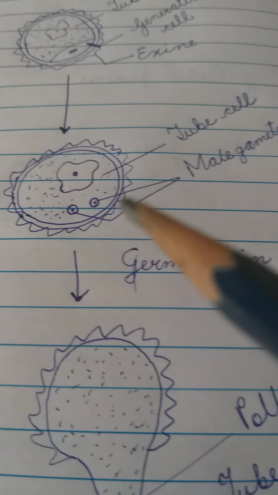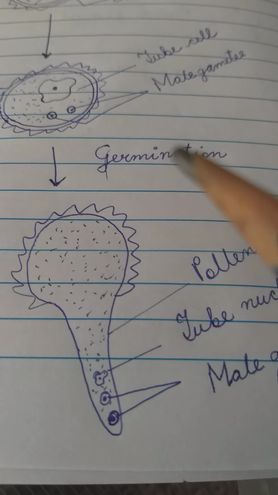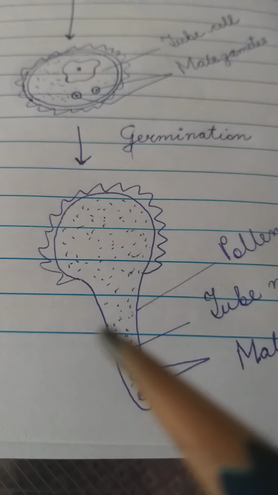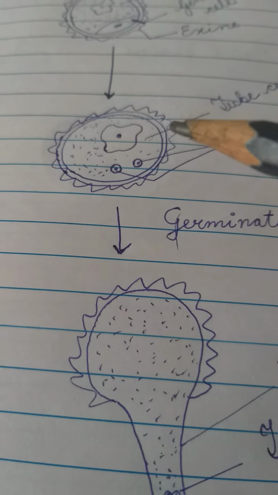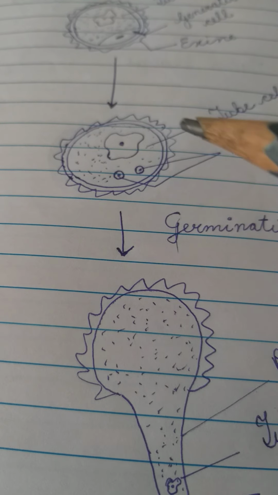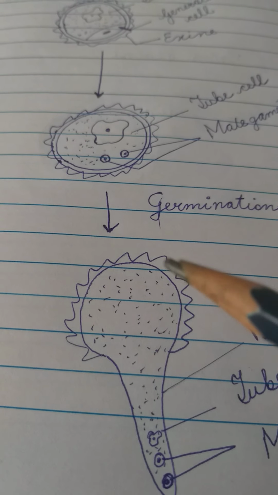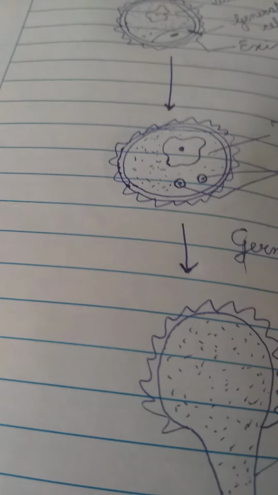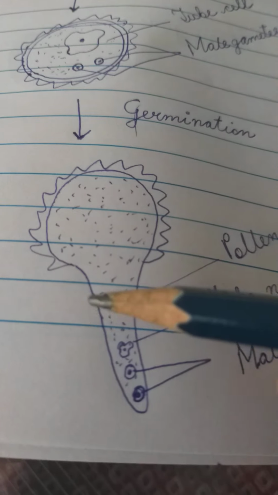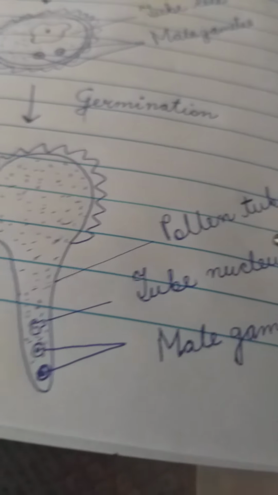Now, the pollen grain on the surface of stigma undergoes germination. Germination means through one of the germ pores, which are prominent apertures, the intine, which is elastic and flexible, comes out. It protrudes in the form of a tube. This tube, which is an extension of intine, is called the pollen tube.